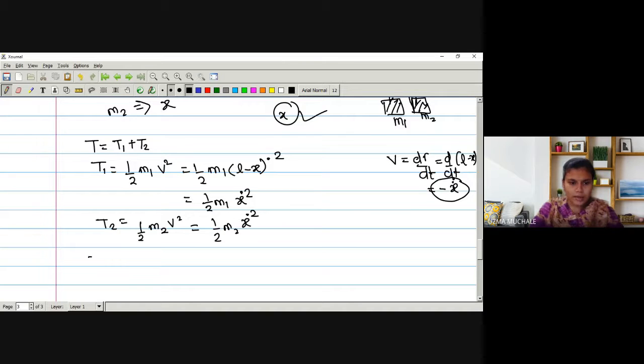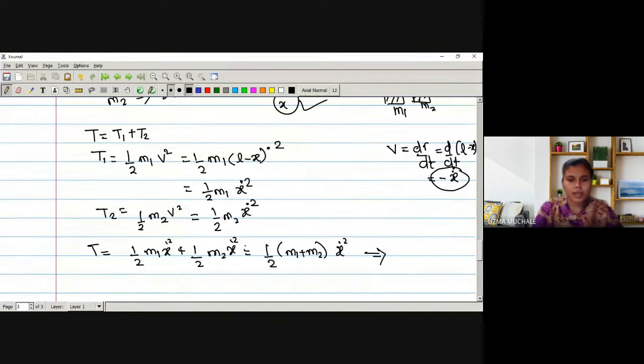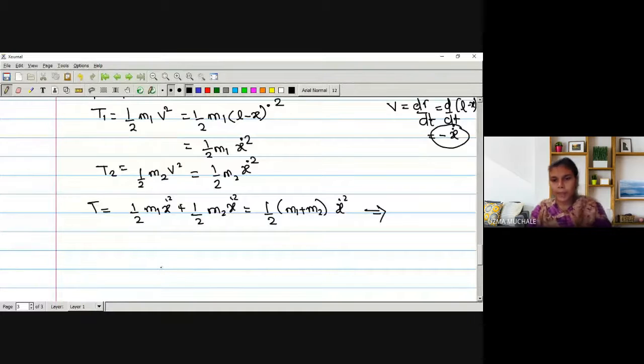So hence we have kinetic energy T equals 1 upon 2 m1 x dot square plus 1 upon 2 m2 x dot square, which equals, if I take 1 upon 2 x dot square outside, what remains in the bracket is m1 plus m2. So this is the total energy with the help of T1 and T2. Okay. I hope it is okay. Let us go for next.